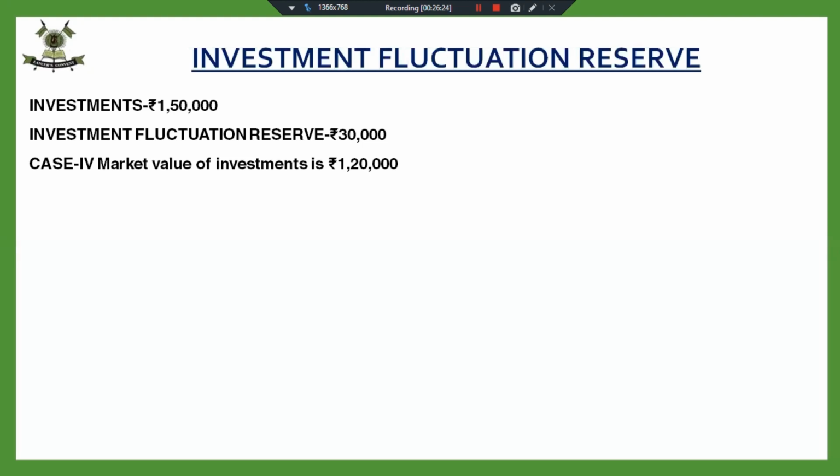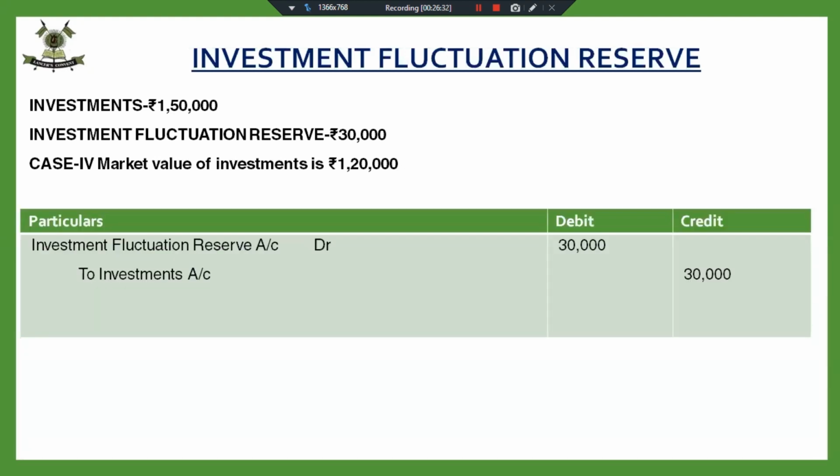Now the market value is 1,20,000. The decrease is equal to the reserve, so there is no reserve left for distribution. The whole amount of reserve has been utilized for decreasing the value of investments to 1,20,000.